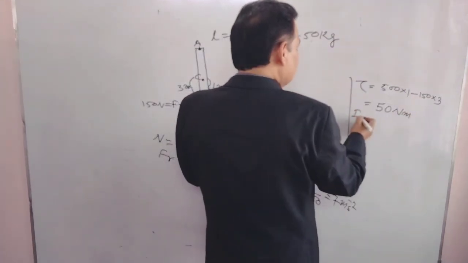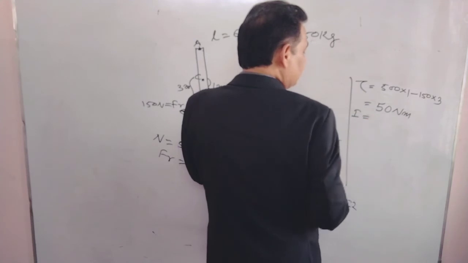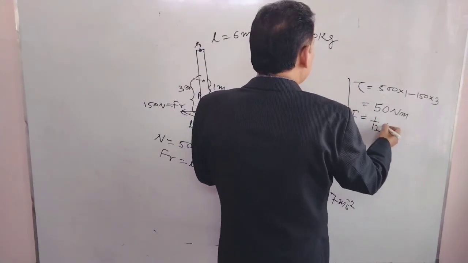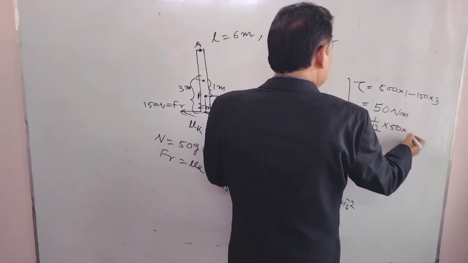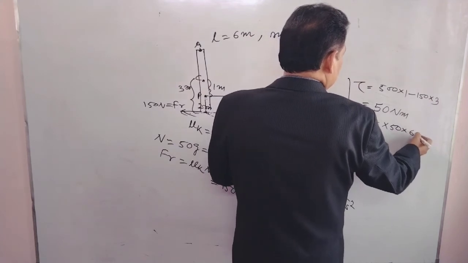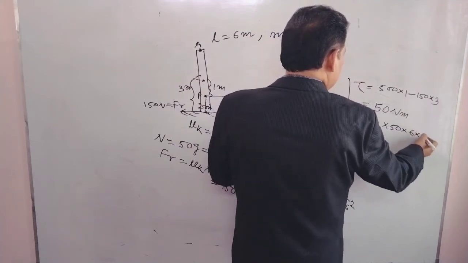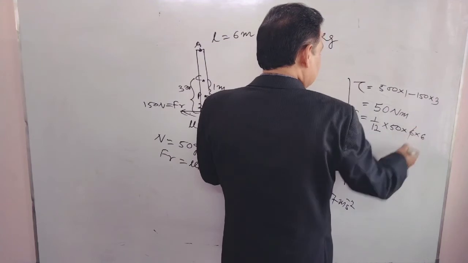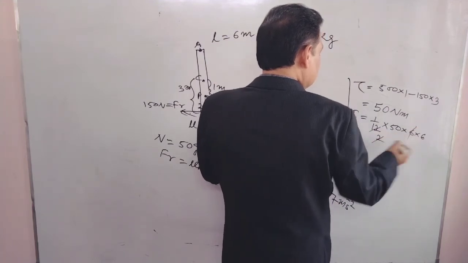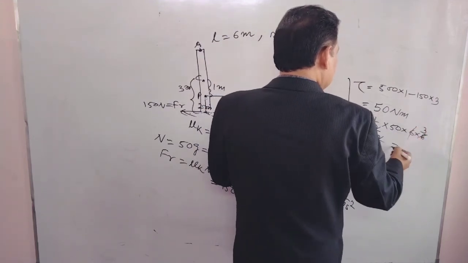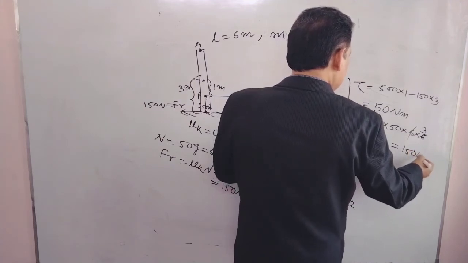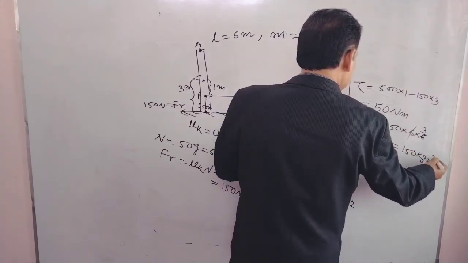I, the moment of inertia about center of mass, is 1 by 12 m L square. Mass is 50, L is 6. So 1 by 12 into 50 into 6 square, that is 150 kg meter squared.